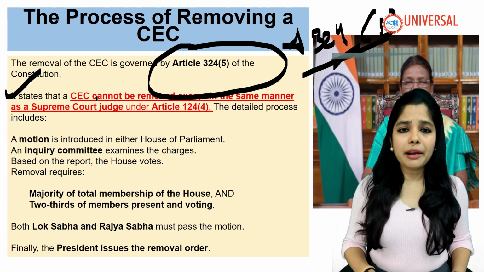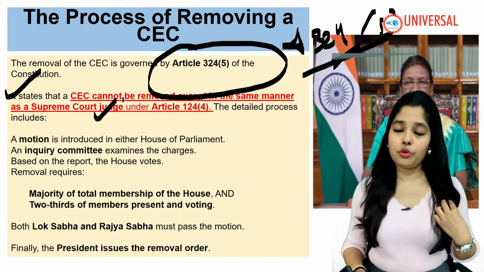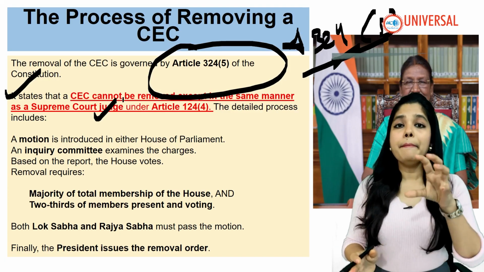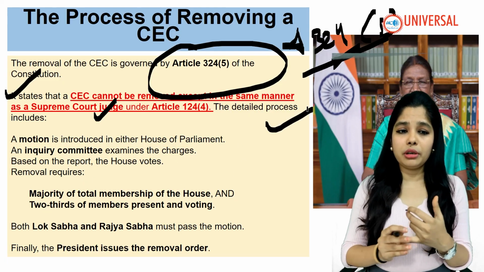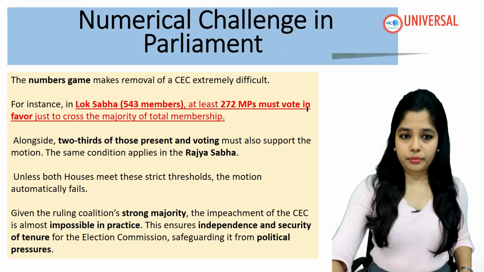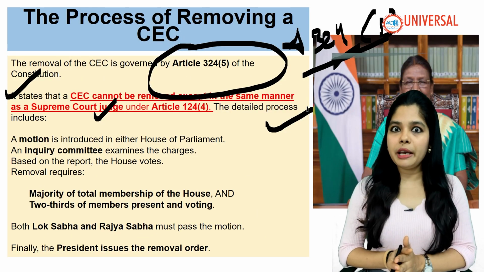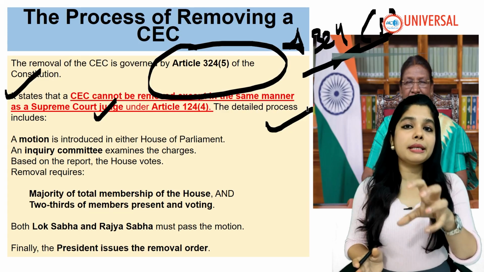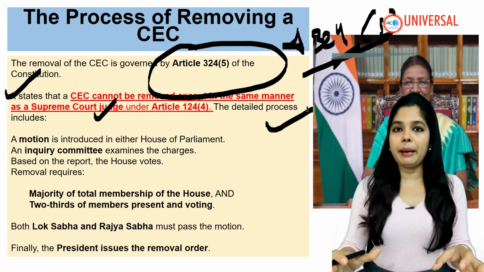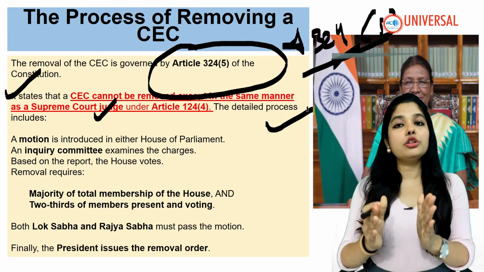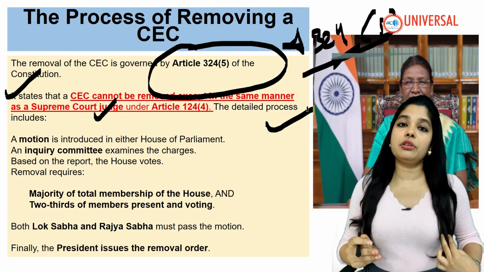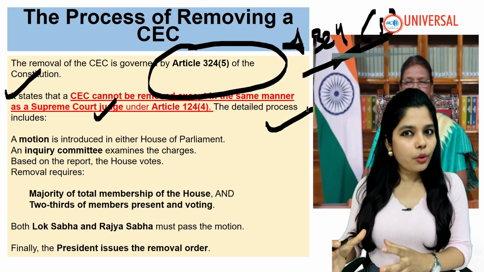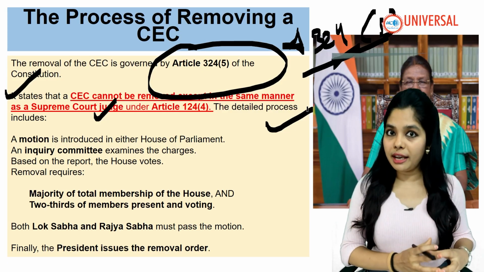So in a similar manner as Supreme Court judges are removed, the same criteria apply, that is misbehavior and incapacity. Proven misbehavior and incapacity are the two bases under which the chief election commissioner is removed, because a Supreme Court judge is also removed like that only.